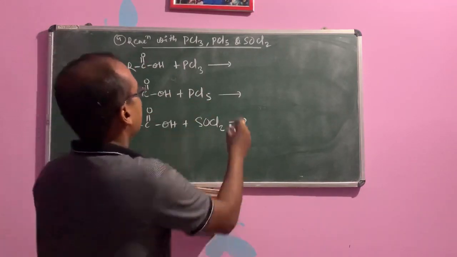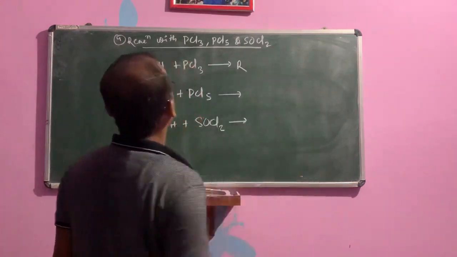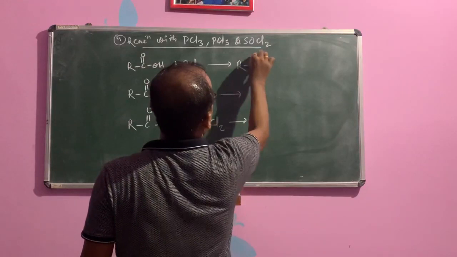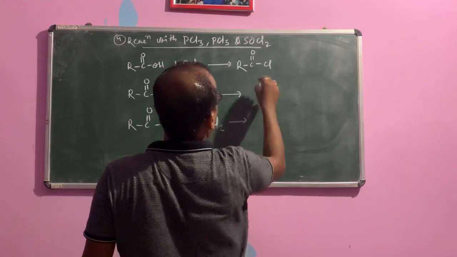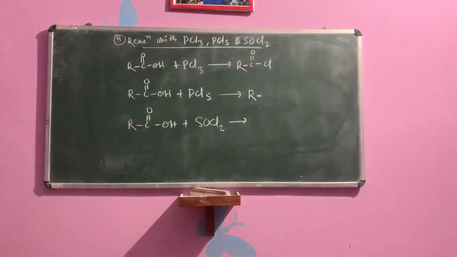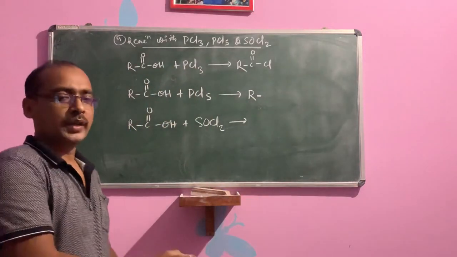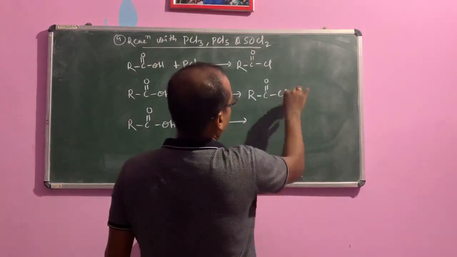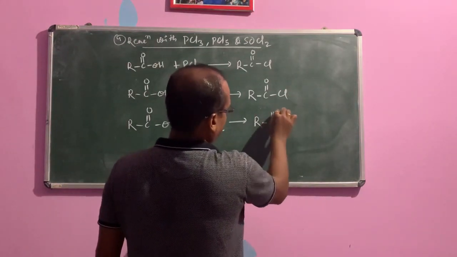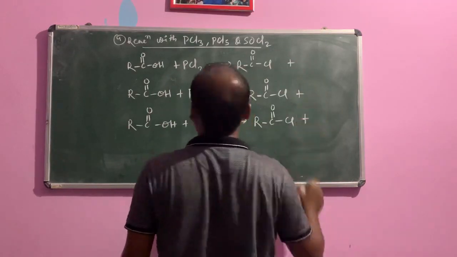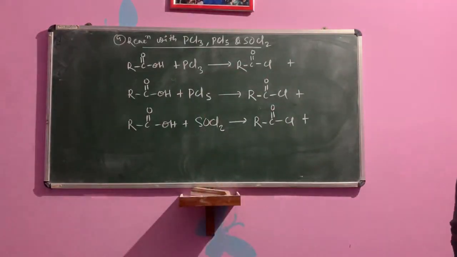Okay, so what is the product with phosphorus trichloride? That is your R C double bond O Cl. First you write the common product, then it will be easier for us. All have the common product, that is the main product here. Then you know about the byproducts.